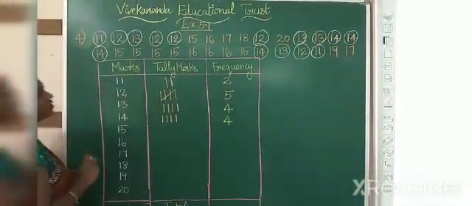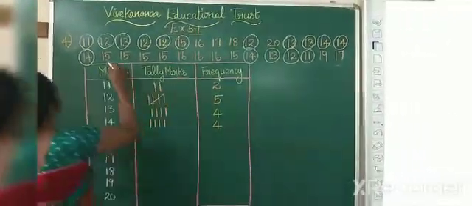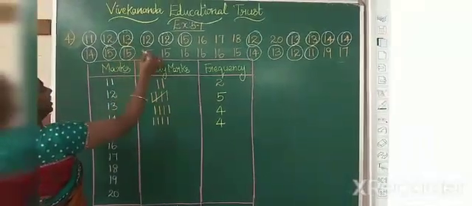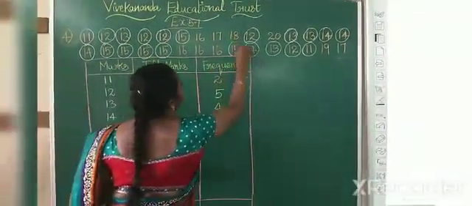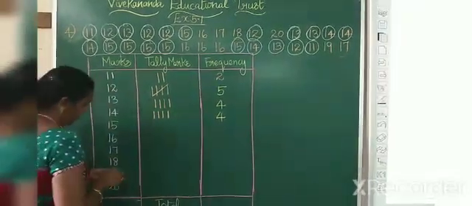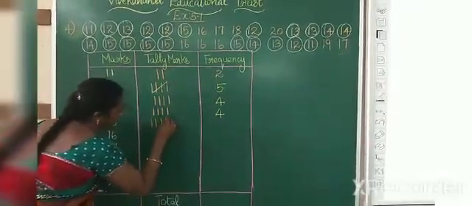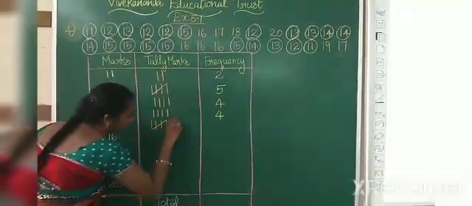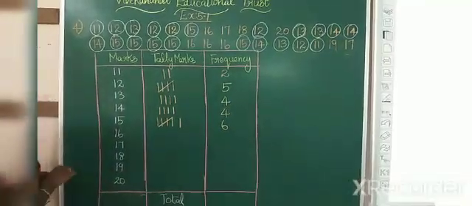Now count the number of 15s. 1, 2, 3, 4, 5, 6. 1, 2, 3, 4 and 5 should be drawn like this, and this is 6. Write the frequency as 6.